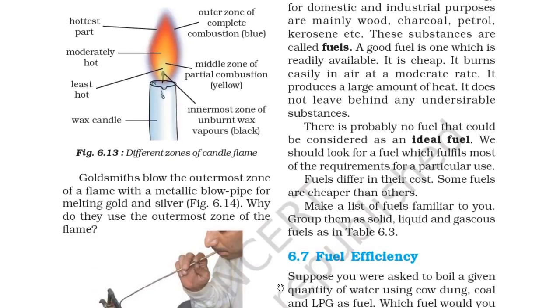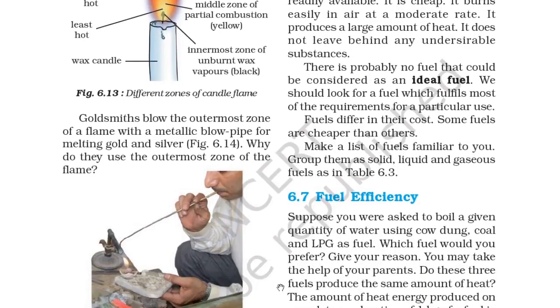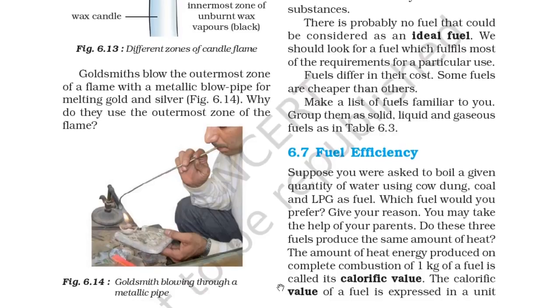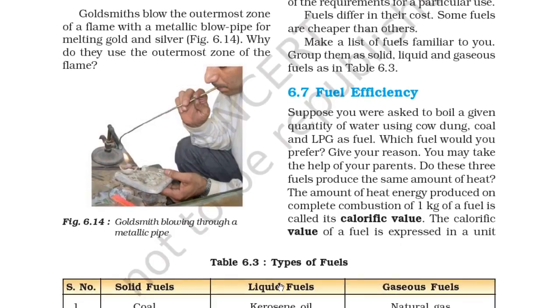So you can see here, a goldsmith blows the outermost zone of the flame with a metallic blowpipe, for melting gold and silver, as in figure 6.14. Why do they use the outermost zone of the flame? A goldsmith blowing through a metallic pipe. So you can see here.